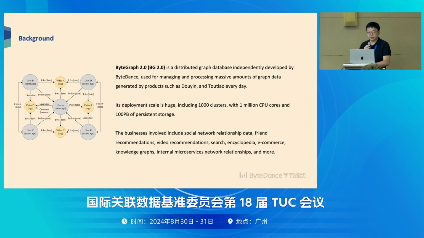It's still increasing. For the business, we build several applications based on the graph database, including recommendation, search, the knowledge graph, and so on.